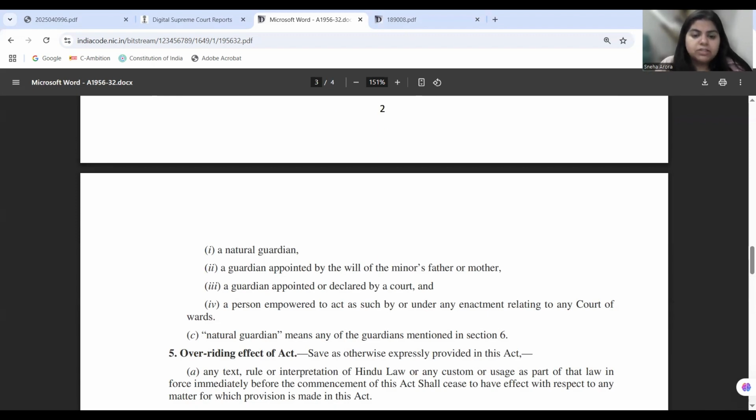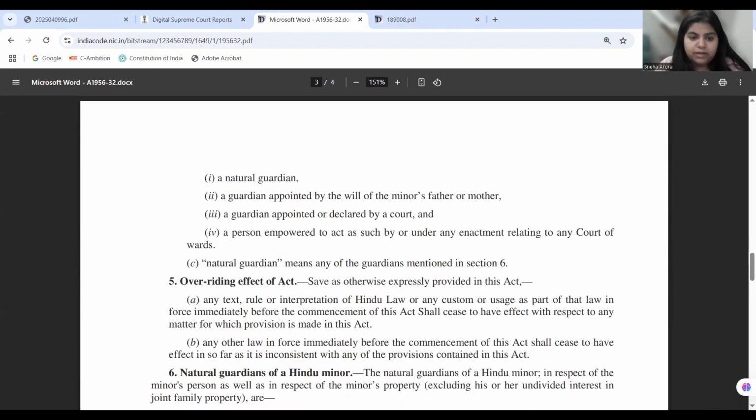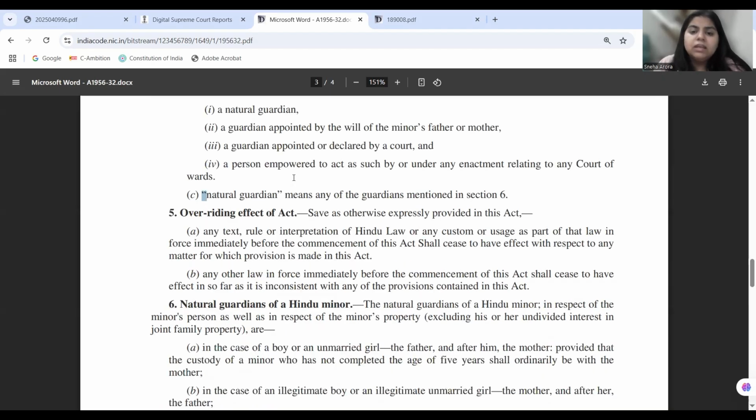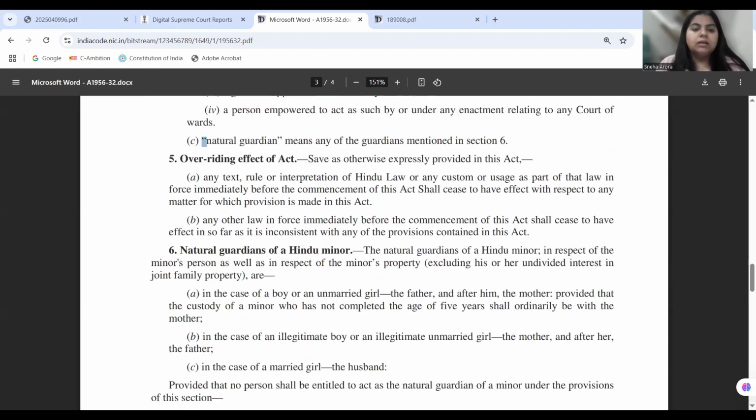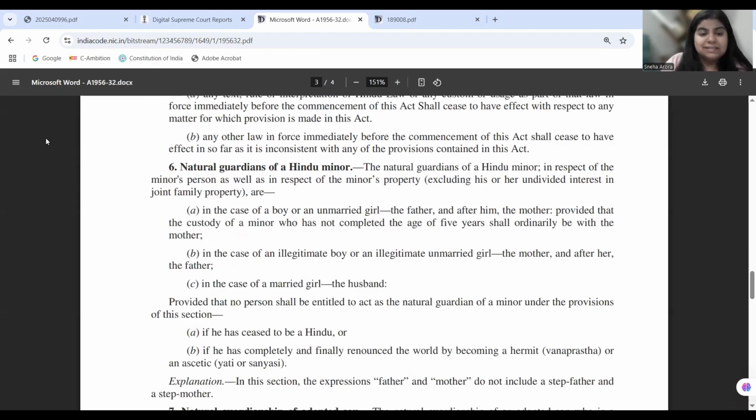Right? Now, natural guardian, this act is providing in definition clause C, that natural guardian means any guardian mentioned in section 6. Now, when we come to section 6 clause A, it is saying that in the case of a boy or an unmarried girl, the father is the natural guardian of a Hindu minor.